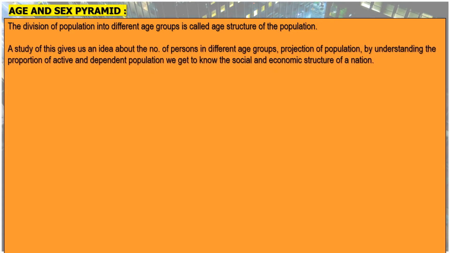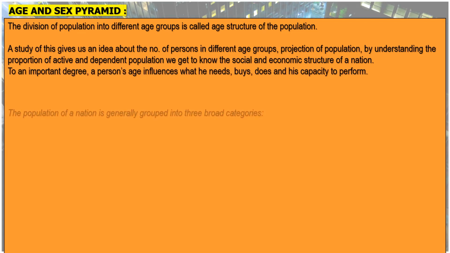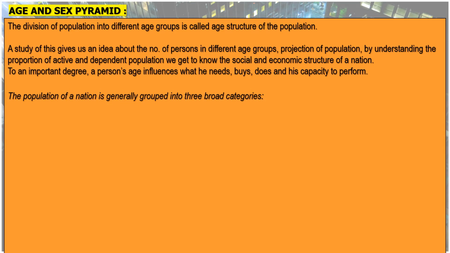A study of this gives us an idea about the number of persons in different age groups, be it males or females. Projection of population means what the future size and structure of the population by sex and age might look like. By understanding the proportion of active and dependent population, we will get to know the social and economic structure of a nation. To an important degree, a person's age influences what he needs, buys, does, and his capacity to perform.